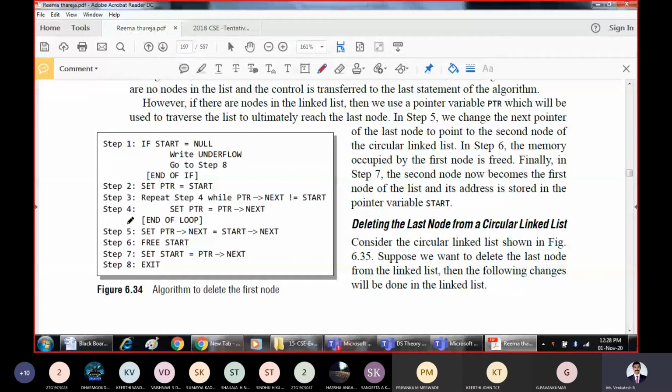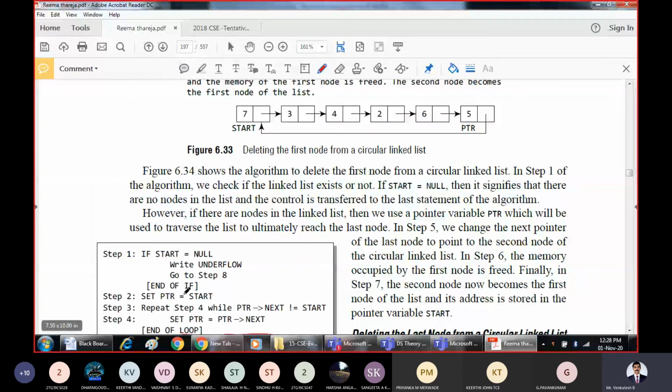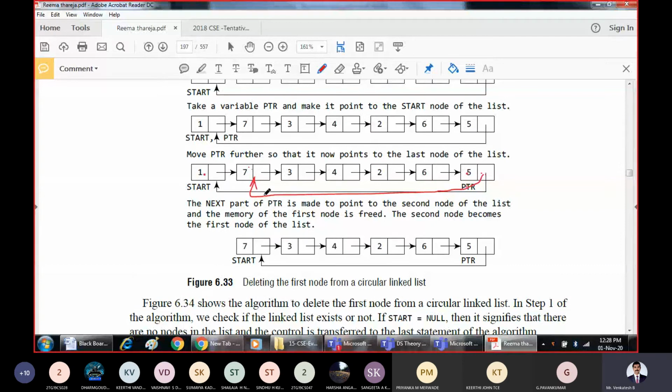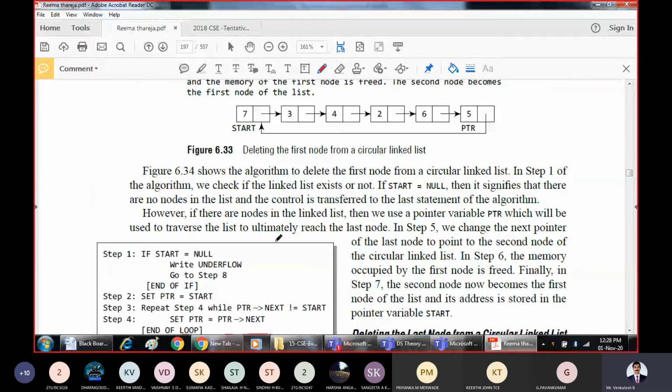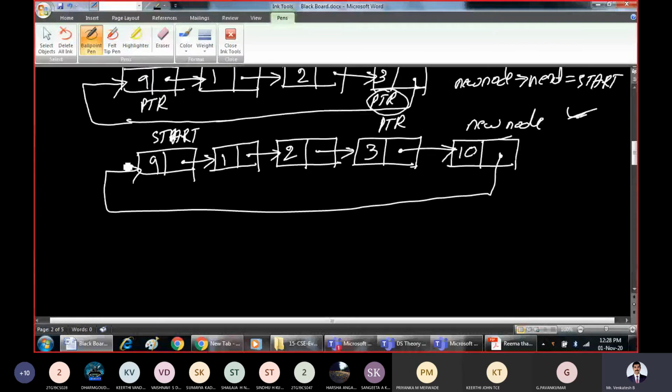Yes, as you can see here in step number 5, the algorithm to delete the first node uses the logic PTR pointer next is equal to start pointer next. When you do that, then advance start equal to start pointer next. Take this and make it the starting node. So the next step is start equal to PTR pointer next. That's it. I'll take a specific example. Let us delete this node.